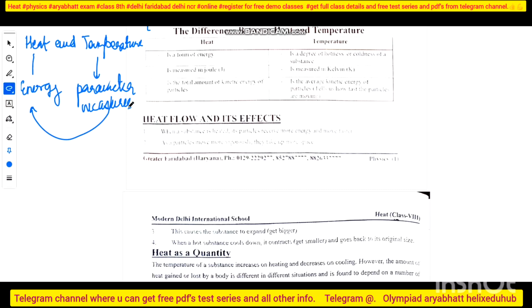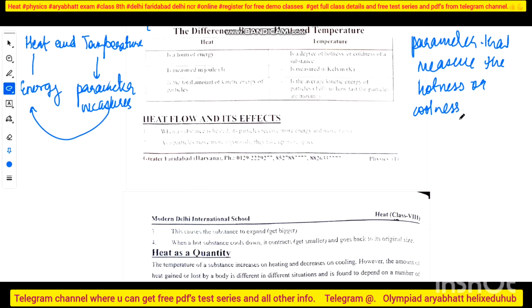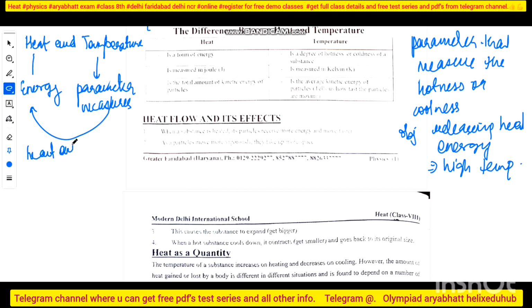If a low amount of energy is released, that means temperature measures the degree of hotness or coolness of an object. You can say it is a parameter that measures hotness or coolness. If any object is releasing heat energy, then it will have a high temperature, because heat energy flows from a higher value to a lower value.